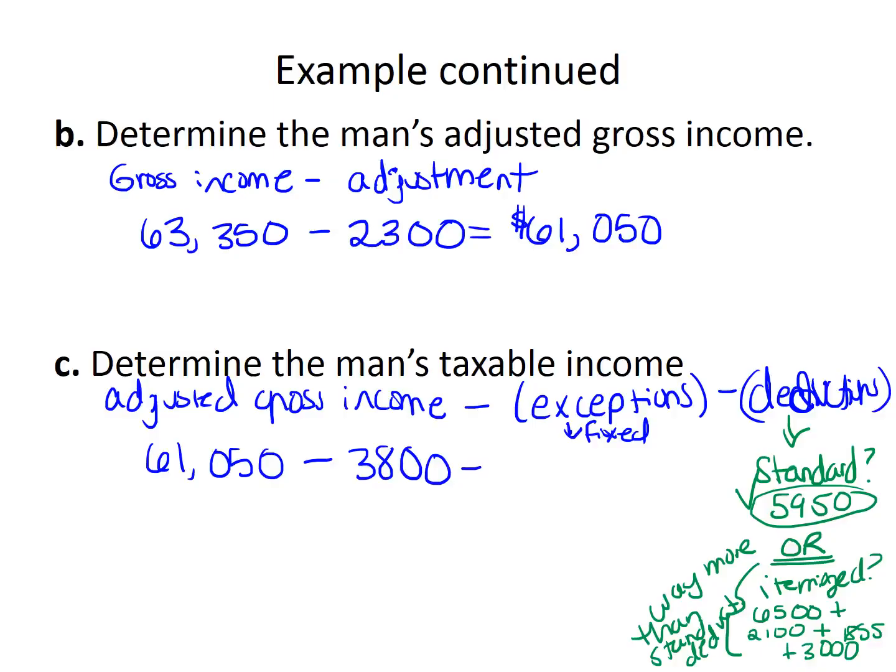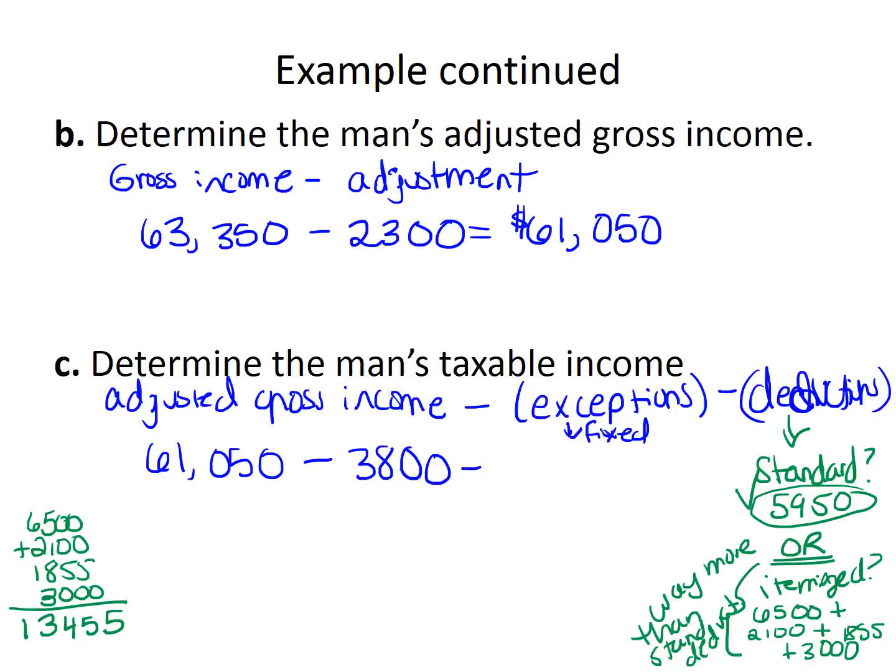So for the itemized deduction, we're going to subtract all that off if we add those together. 6,500 plus 2,100 plus 1,855 plus 3,000. The itemized deduction is 13,455, right?